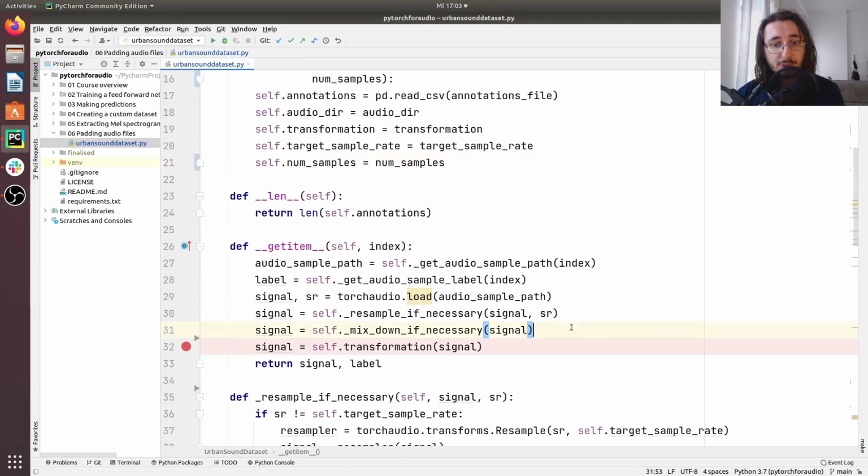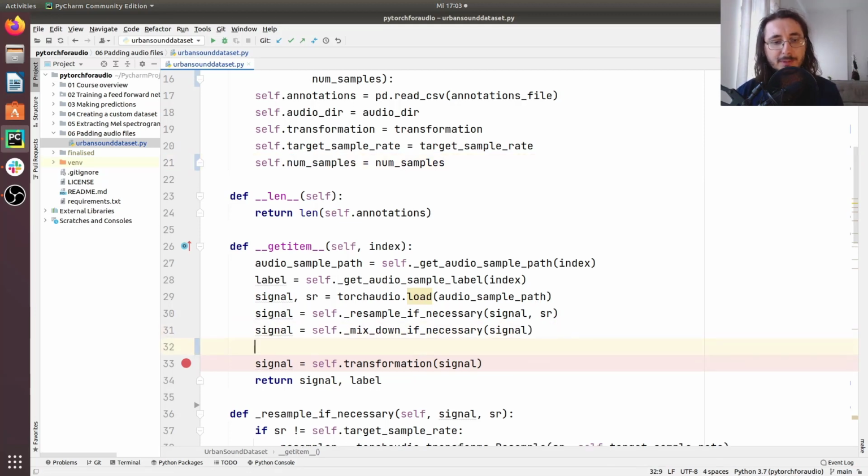So we may find ourselves in 3 different cases. If we are super lucky, this signal has exactly the number of samples that we expect, and so that's fine. We don't have to do anything else. But there's another situation, where you have in your audio file fewer samples than the ones that you actually need. If that's the case, what you want to do is zero padding, and actually right padding.